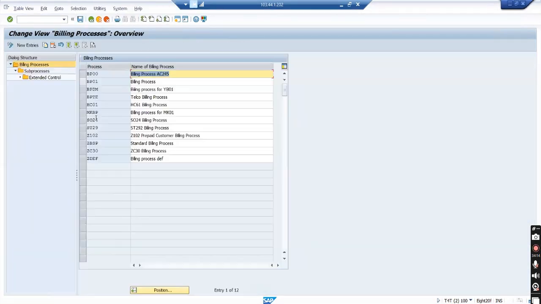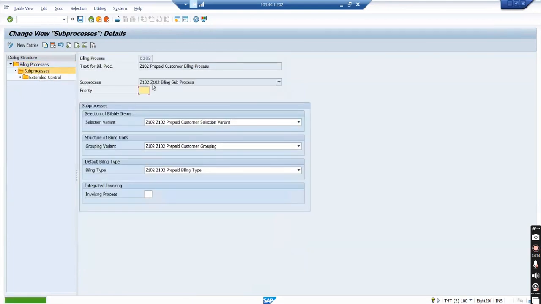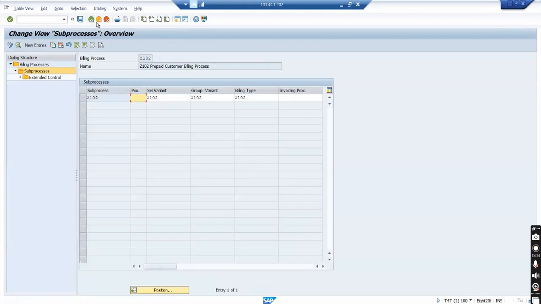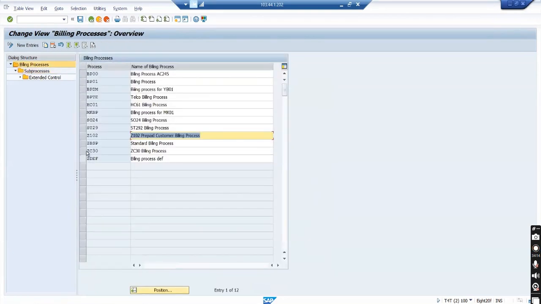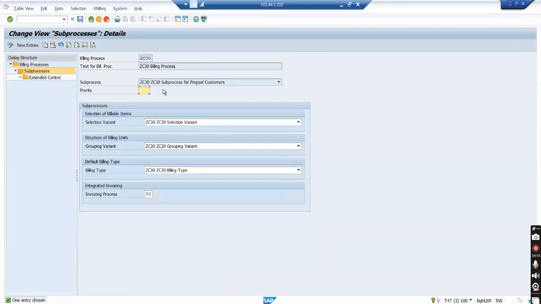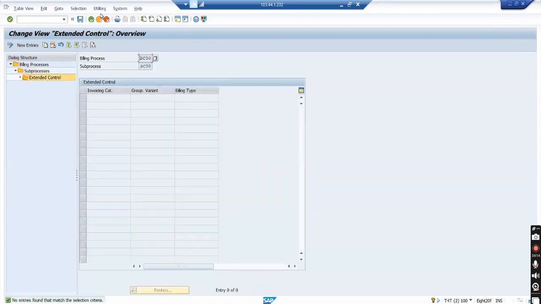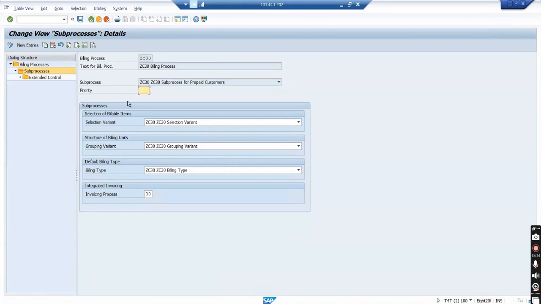Billing process is 102 and sub process is also 102. For the other one, anything CC30, sub process is CC30. Invoicing process I have not configured yet, but rest all looks same. And no external control as well.